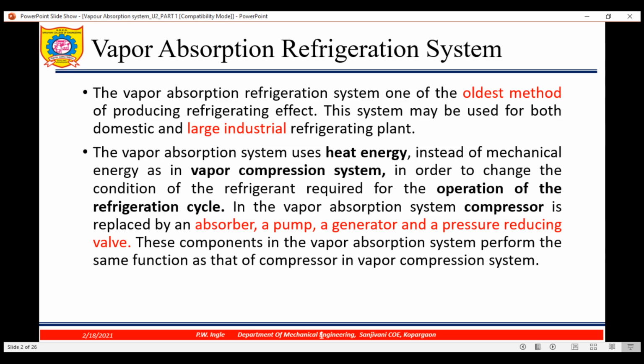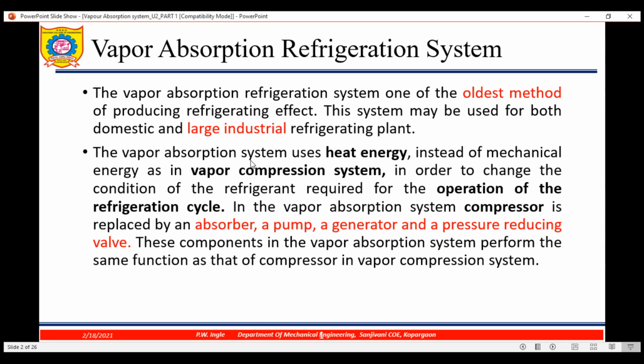This system is usually used for domestic as well as large industrial refrigeration plants. Whenever the refrigeration effect required is more, we go for vapor absorption refrigeration system. It uses heat energy instead of mechanical energy, as in vapor compression system, where we use a compressor. Here the compressor is replaced by absorber, pump, generator and pressure reducing valve.